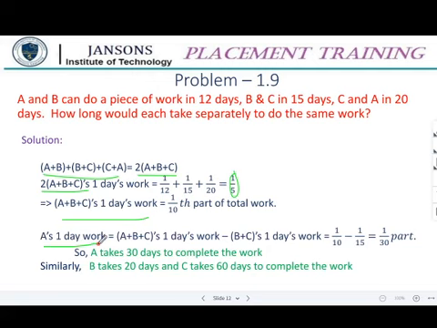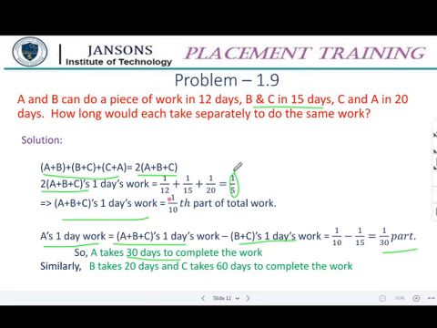Now A's one day's work is (a plus b plus c)'s one day's work minus (b plus c)'s one day's work. So a plus b plus c's one day's work is 1 by 10 and b plus c's one day's work is 1 by 15. So 1 by 10 minus 1 by 15 is 1 by 30. So A takes 30 days to complete the work.